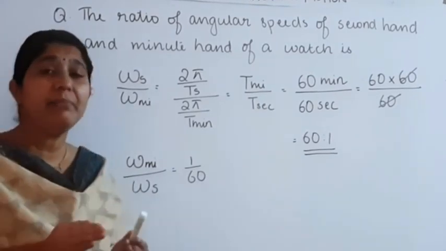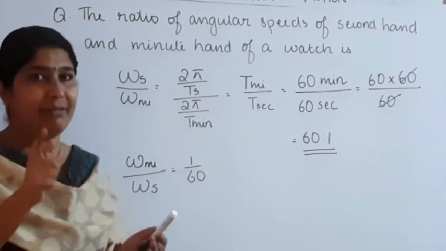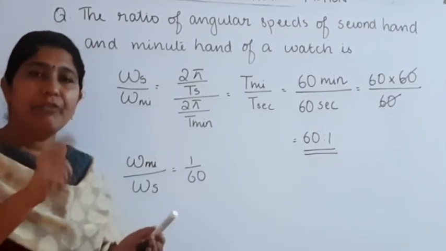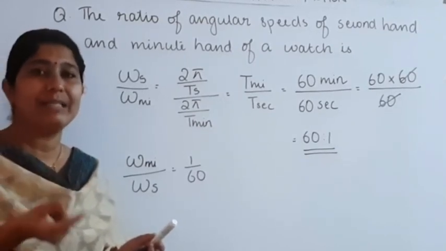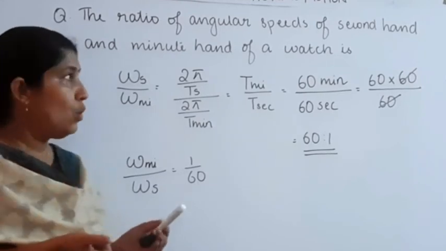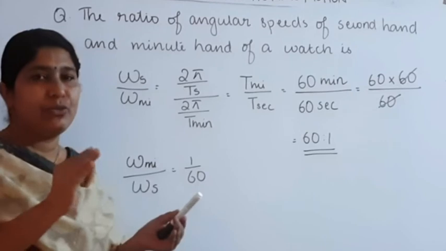The time taken by the hour hand to complete one circular motion is 12 hours. Converting hours into seconds, 1 hour is equal to 60 into 60 seconds, 3600 seconds, so 12 into 60 into 60.